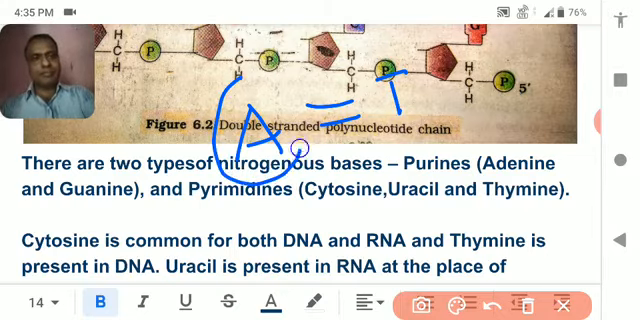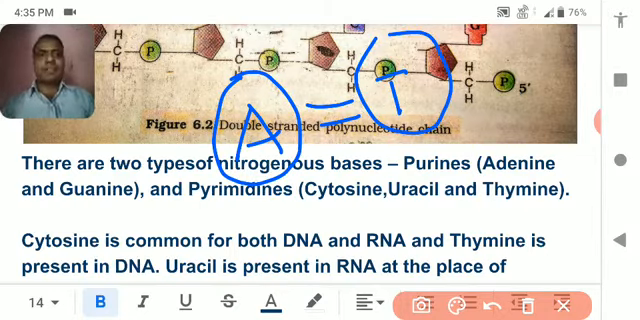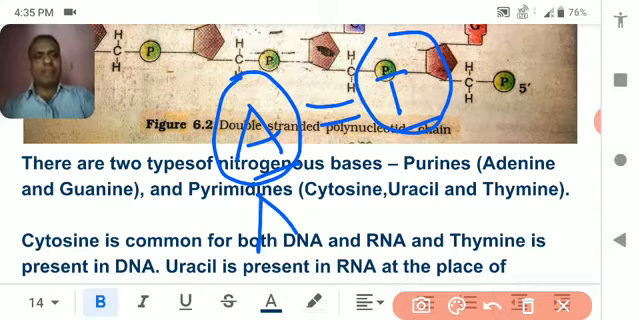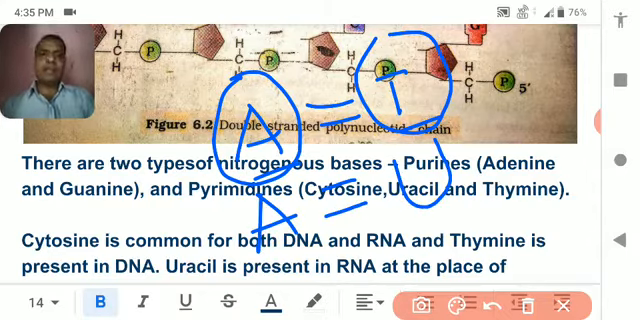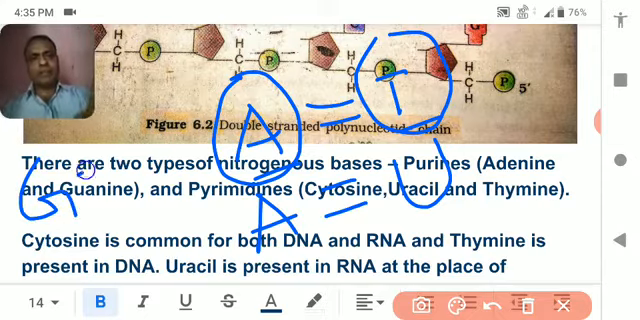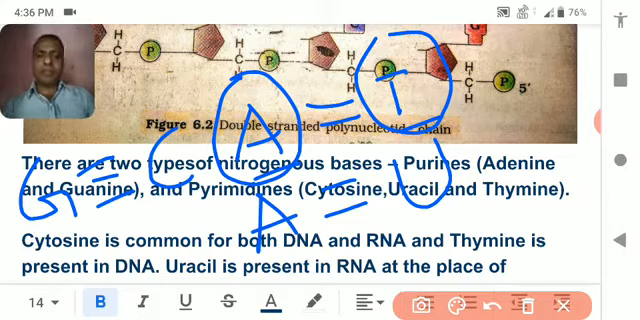Adenine is a purine and thymine is a pyrimidine. A always pairs with T in DNA, and A will make a pair with uracil in RNA. Remember this, okay? Another pair is guanine. Guanine makes a triple bond with cytosine. It is present both in DNA and RNA. So guanine makes a pair with cytosine.